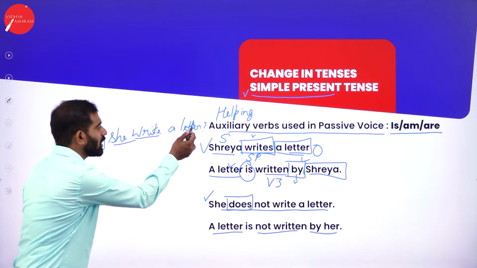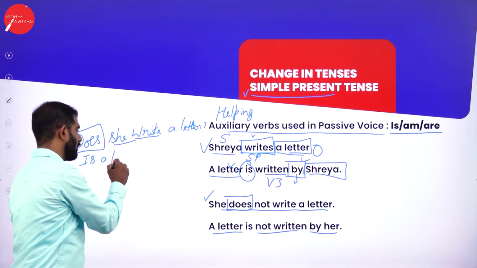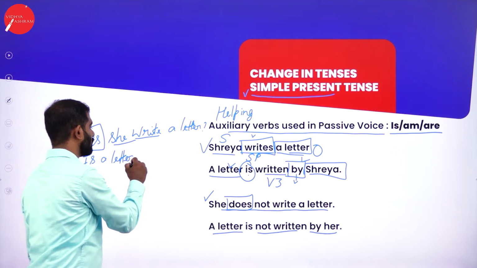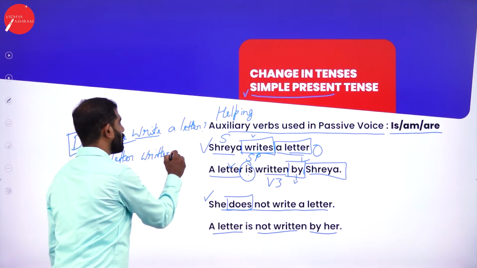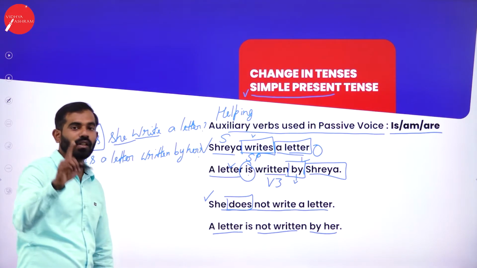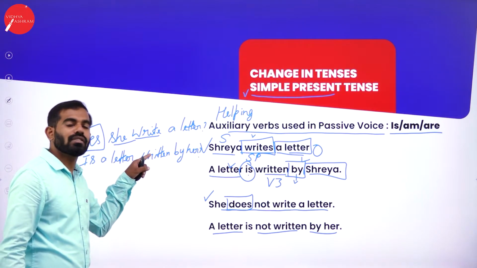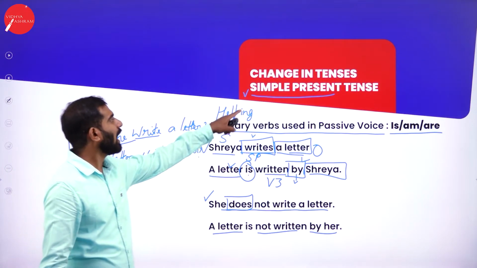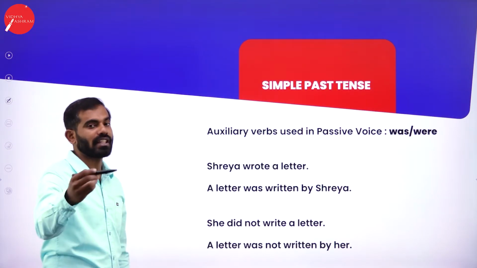Does she write a letter becomes: Is a letter written by her? Question mark is very important. I will try to change this very same sentence under simple past tense. Let us move on to simple past tense now.